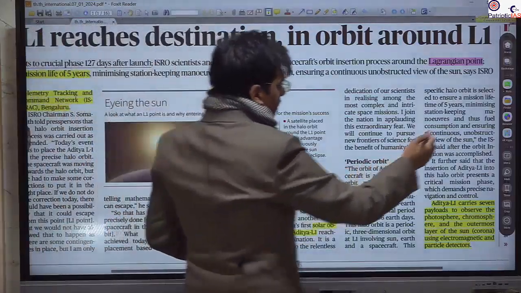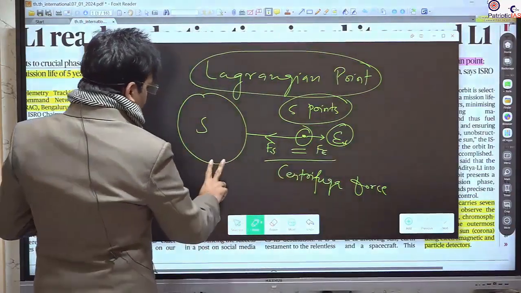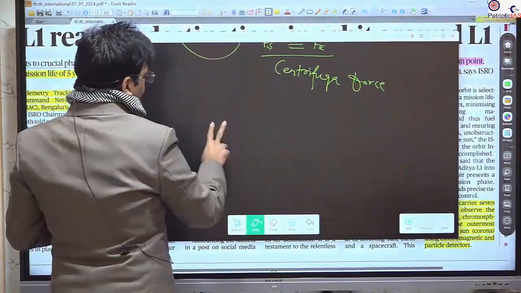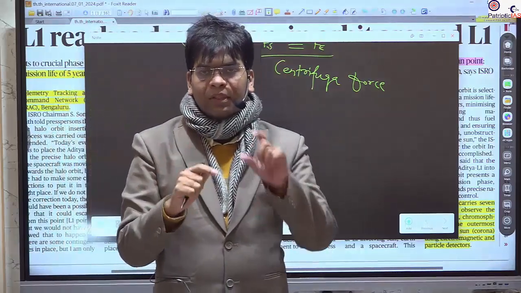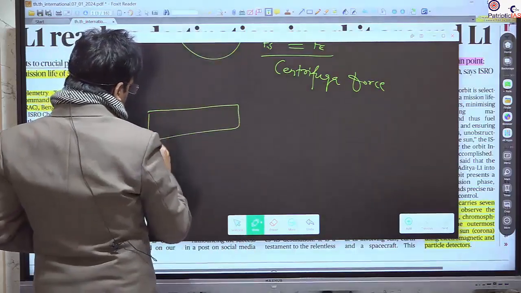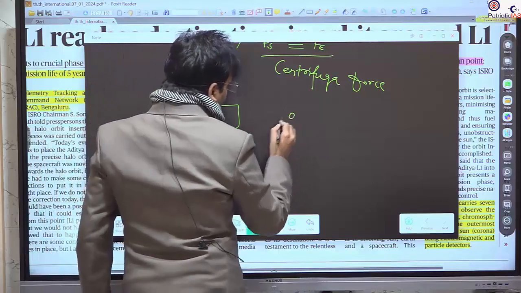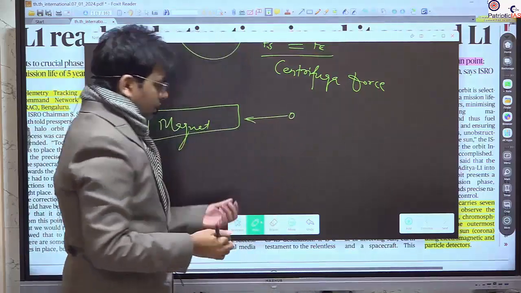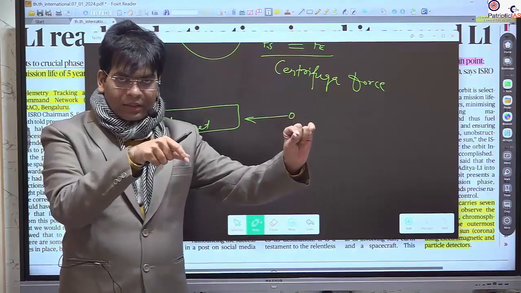If you are not able to understand what this point is, I will simplify again. In your childhood, you must have played with a magnet, chumbak, and with iron. You must have attracted a small piece of iron with the magnet.